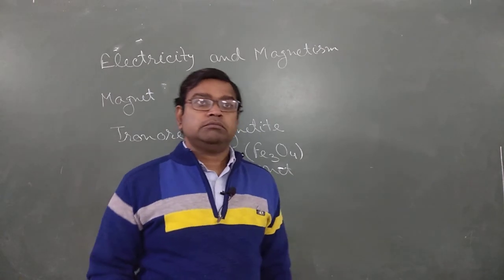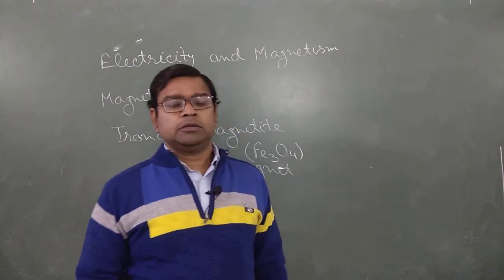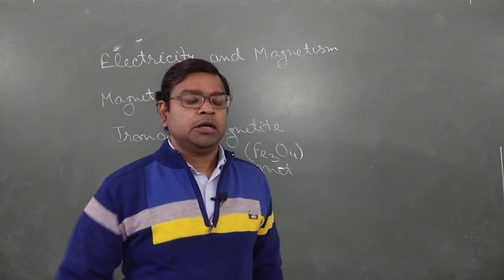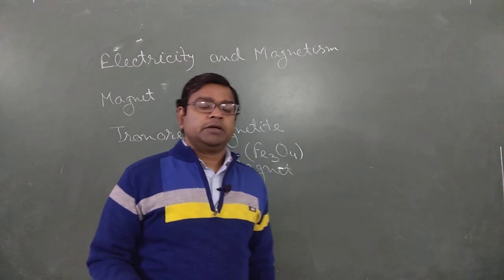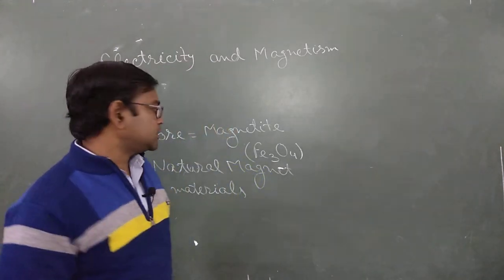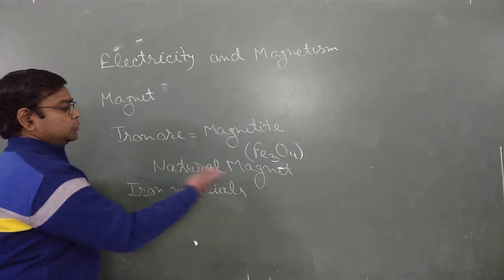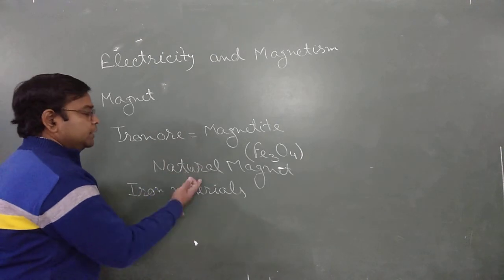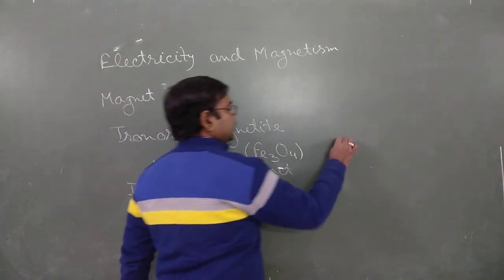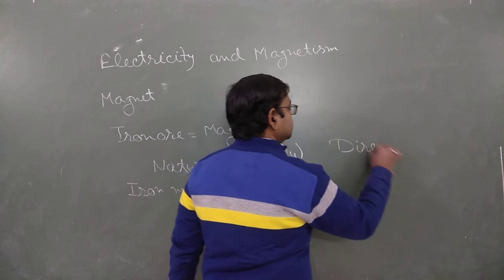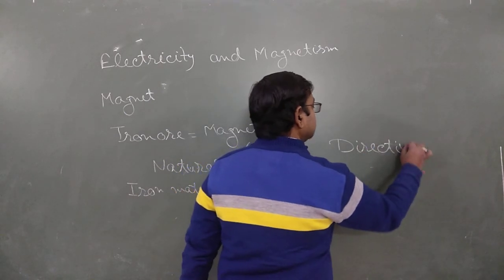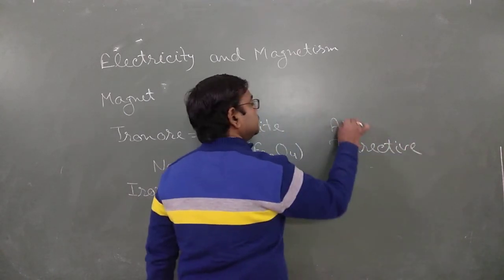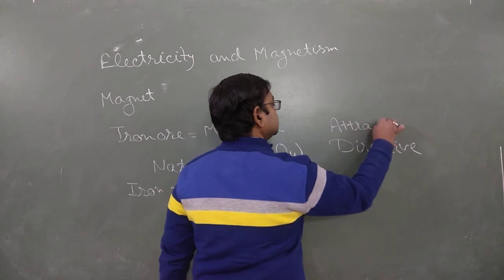When we experiment further, we observe that this type of stone or rock also has a directive property. The first is attractive, the other is the directive property.